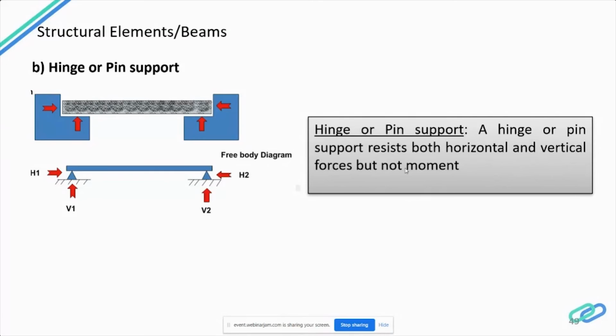You will be having horizontal forces and vertical forces, that is the upward force and the horizontal forces, acting on a beam. For example, you can see a bridge supported by 2 pillars. You will be having a horizontal force and a vertical force if it is properly supported, like a hinged or pin support. So it is a fixed support.